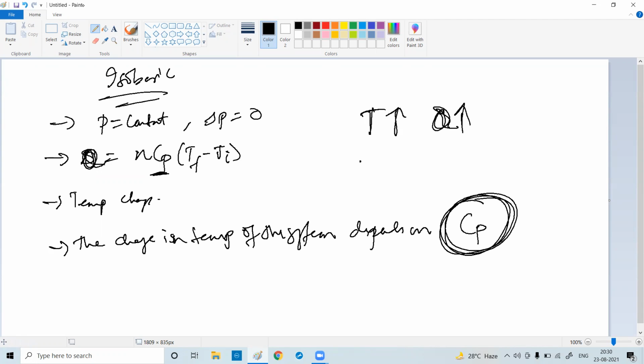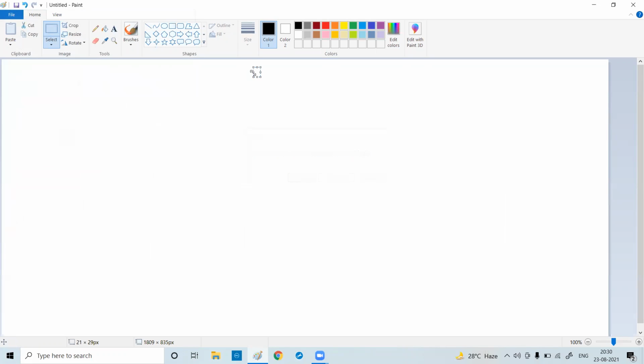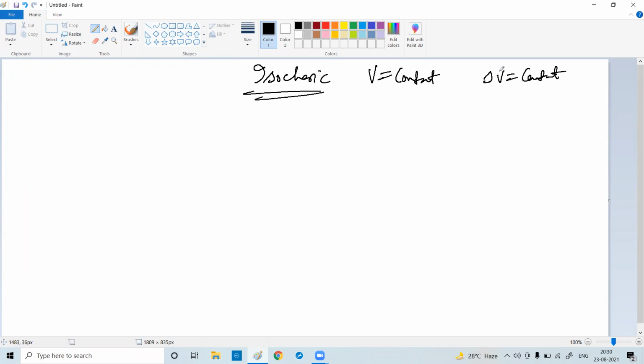So now we will go to the next, isochoric. What is isochoric? Dhruv, what is isochoric? Volume is constant, or the system does no work on its environment.